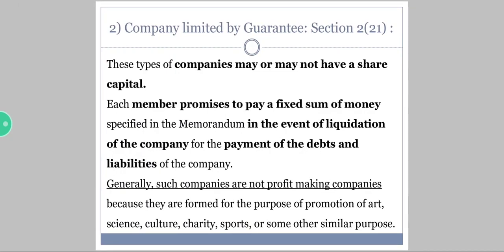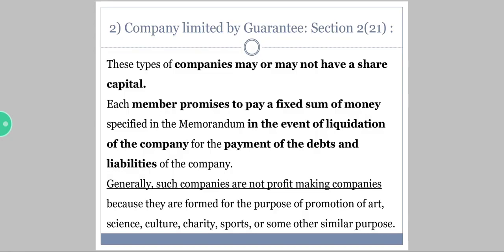Coming to the second one, company limited by guarantee. To give guarantee means to give certain authentication, or I can say promising to pay. Companies limited by guarantee are companies which may or may not have share capital, but each member promises to pay a fixed sum of money that is specified in the memorandum in the event of liquidation of the company or for the payment of debts and liabilities of the company.